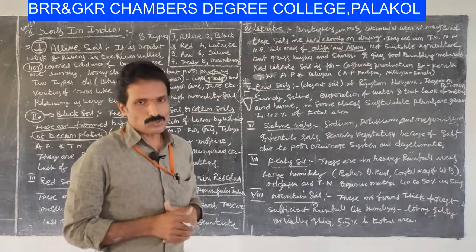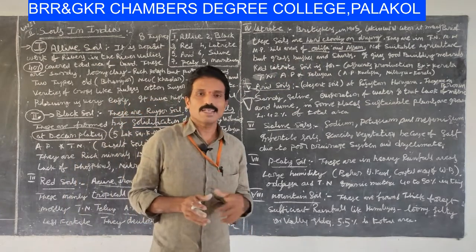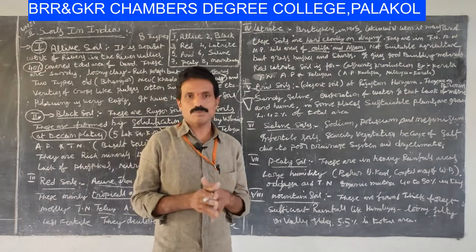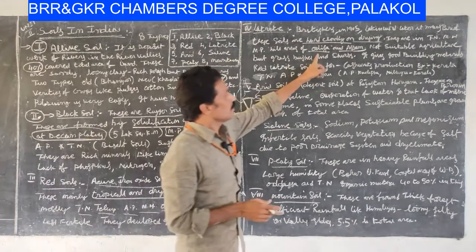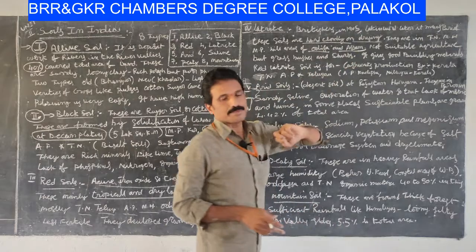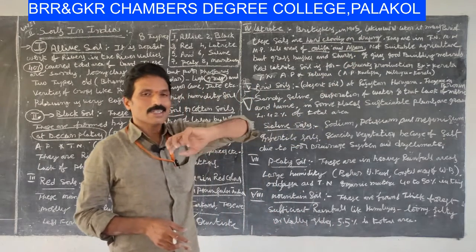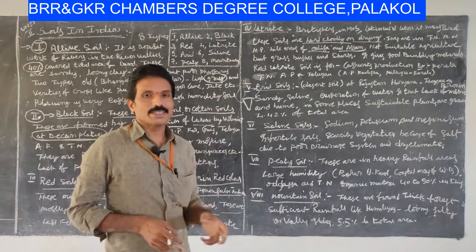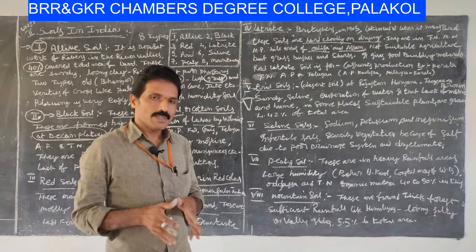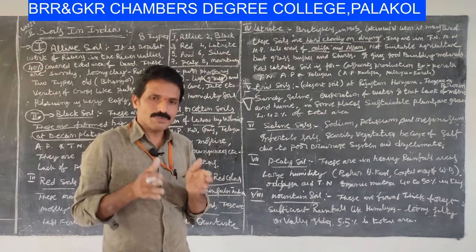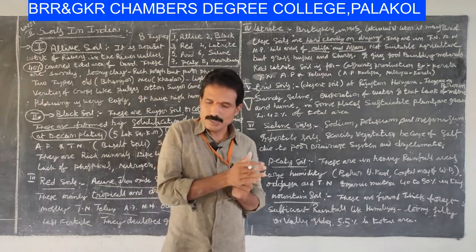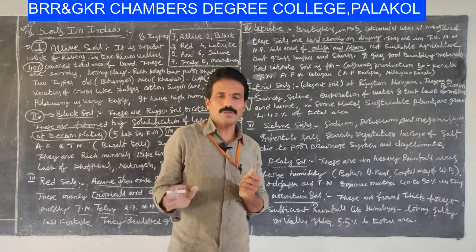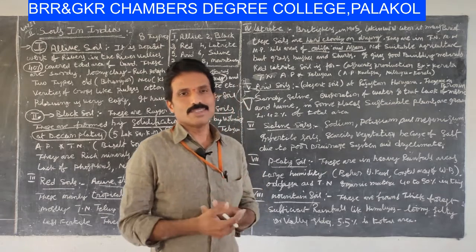These are not suitable for agriculture. Why? Because these lands are drying. In this drying position of the soil, there is no possibility of soil cultivation.